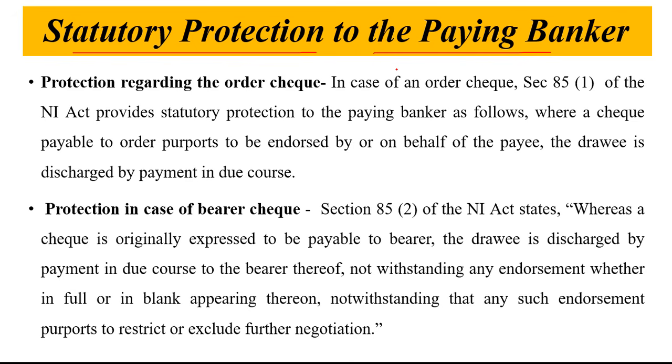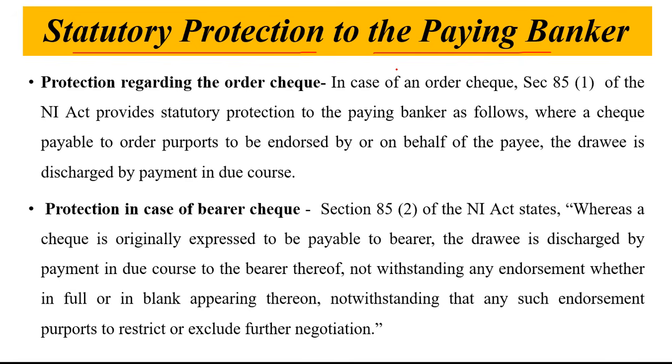If the banker makes the payment to the wrong person, the banker will face the losses. So in that case, the Negotiable Instrument Act provides the paying banker some protections to minimize the losses to be suffered by the paying banker. Now, of course, whenever the paying banker is going to make the payment to the customer, he should satisfy some obligations which are given in the Negotiable Instrument Act.